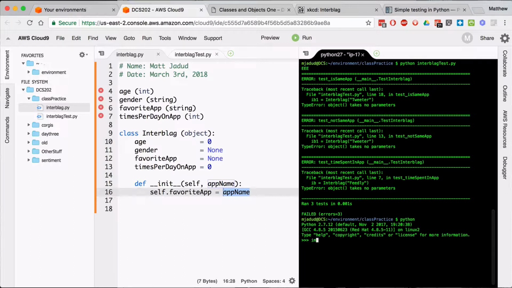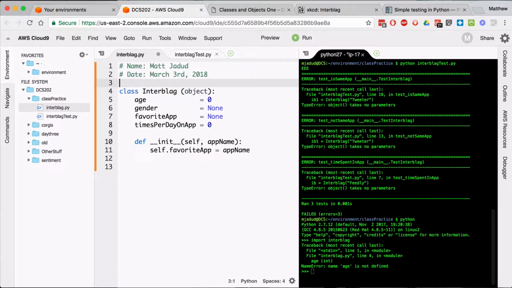Let's test that. Import interblag. It says no. It says age is not defined. Oh, look at that. I left all of this stuff in here. Python says no. All right, let's try this again. Import interblag. It says okay.